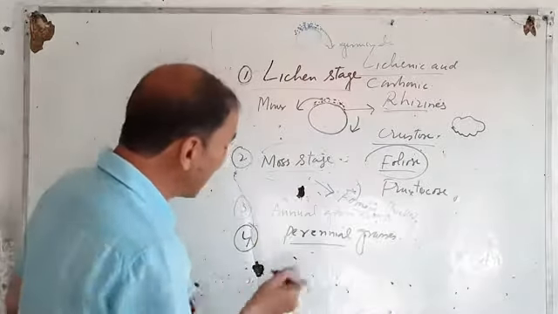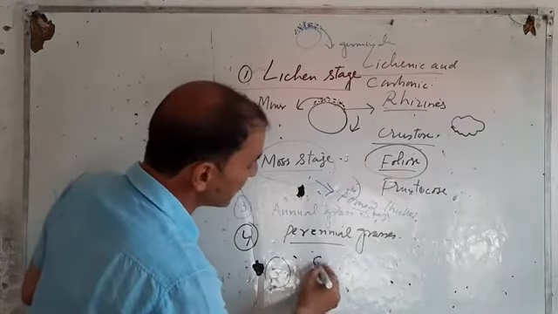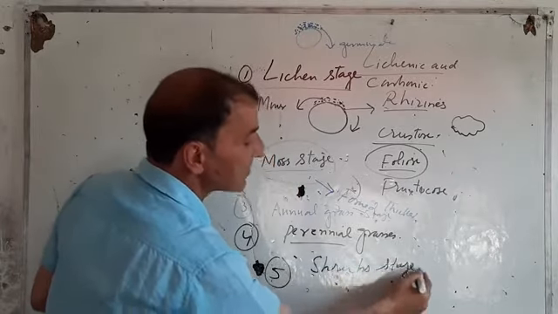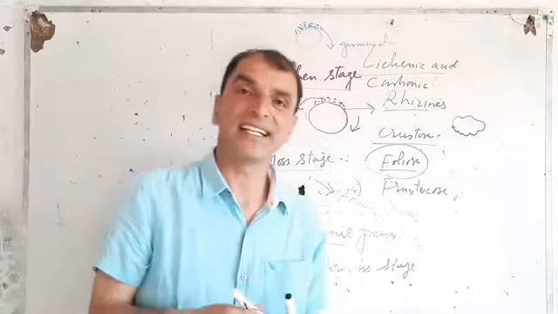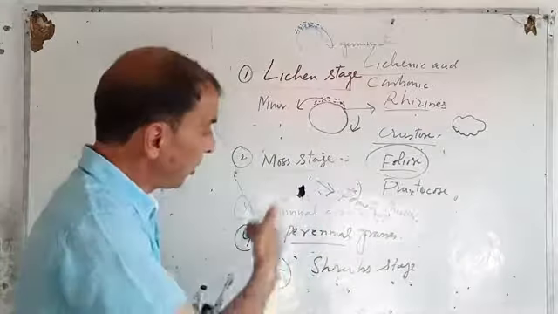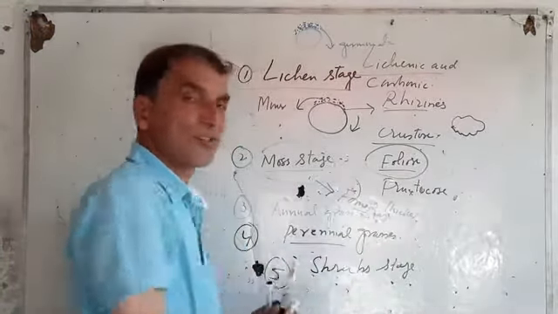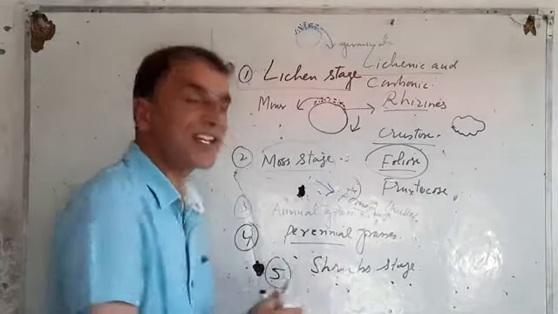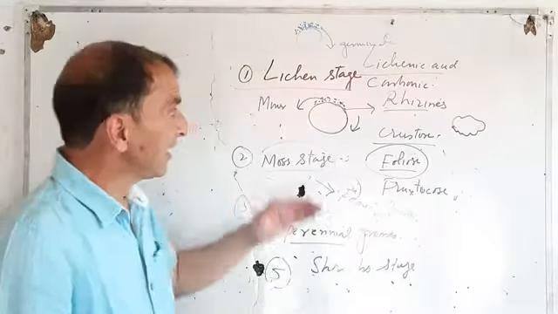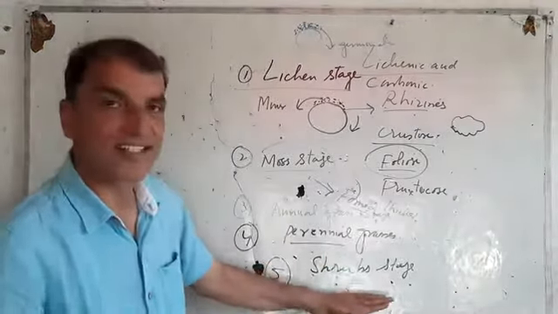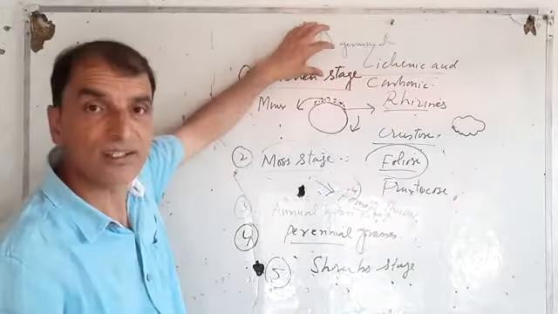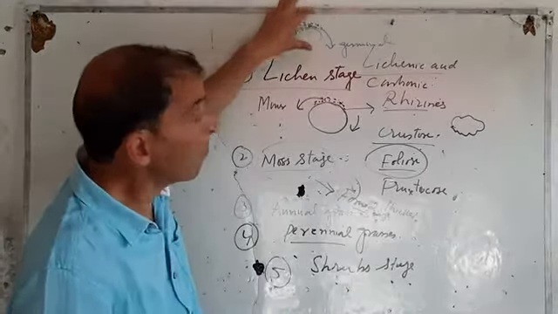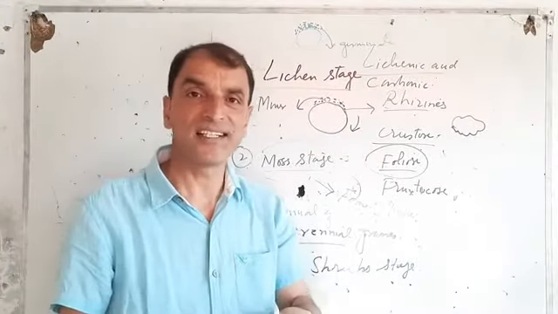They are now replaced by shrubs. This is the reason why this is known as the shrub stage. Right? These are replaced by shrub stages. Up to now, we have reached the shrub stage. The only difference at this stage is that now the soil is more fertile and thicker, right?